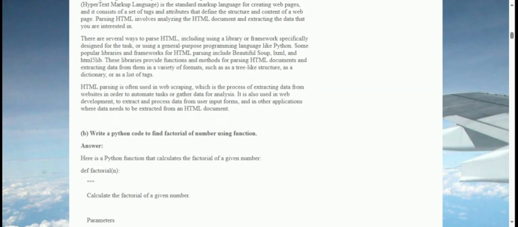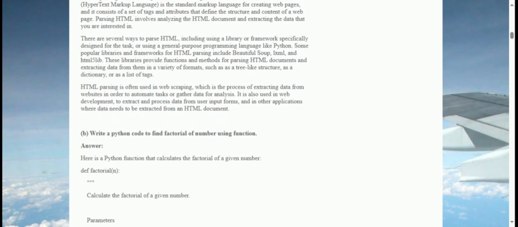def factorial(n): Calculate the factorial of a given number. Parameters: n (int): The number to calculate the factorial of. Returns: int: The factorial of n.